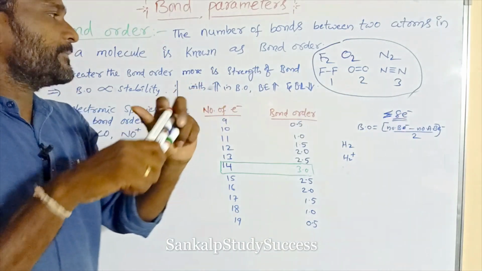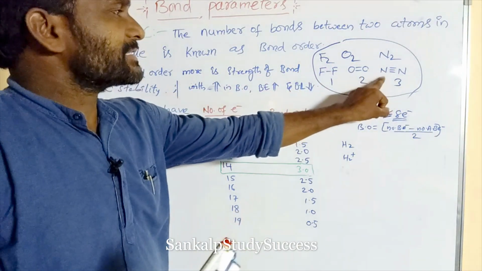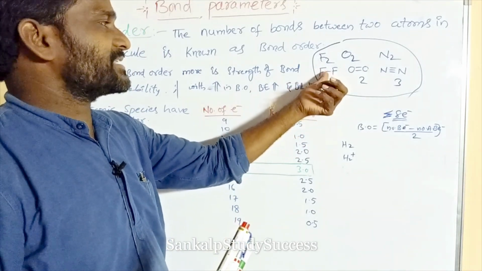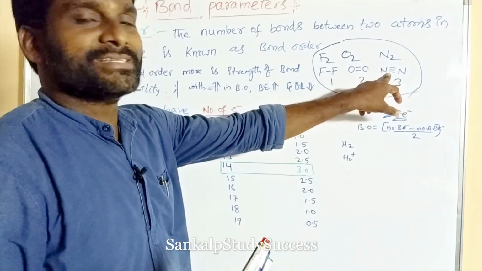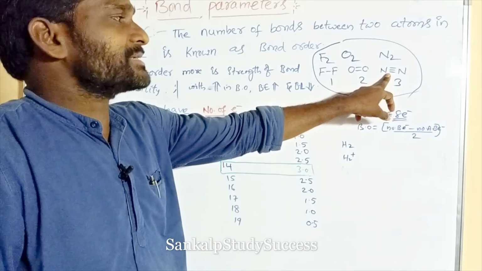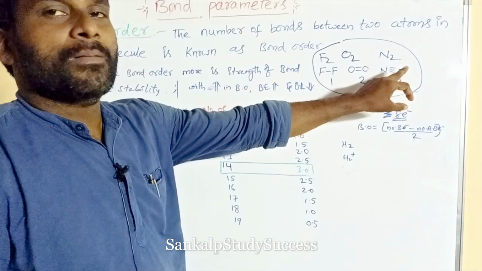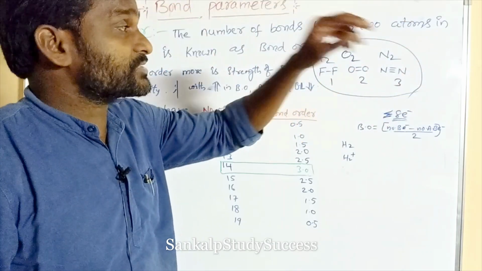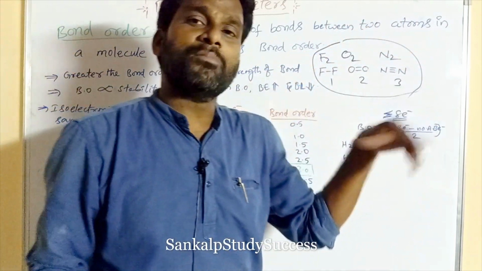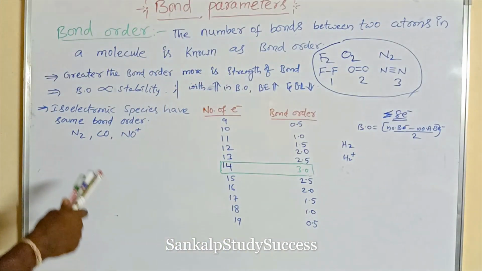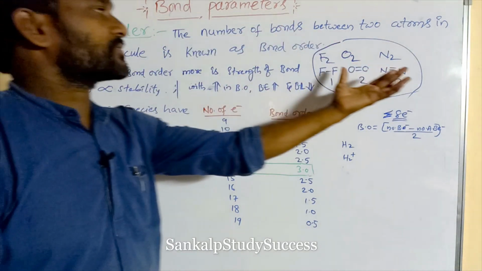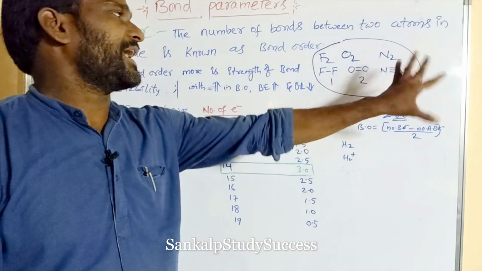Here also, this contains a triple bond, and this contains a single bond. So its bond dissociation energy is less, while the other's bond dissociation energy is very high. High bond dissociation energy means it is more stable. So if the bond order is more, bond dissociation energy or bond energy is also more, and stability is also more. The stronger bond is the more stable. Greater the bond order, more is the strength of the bond.